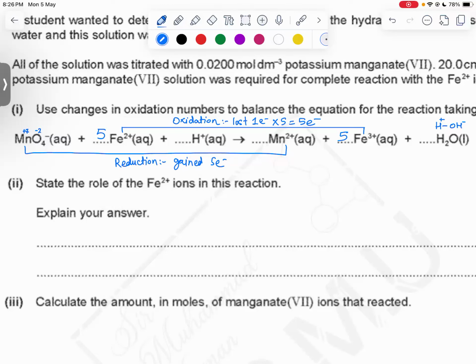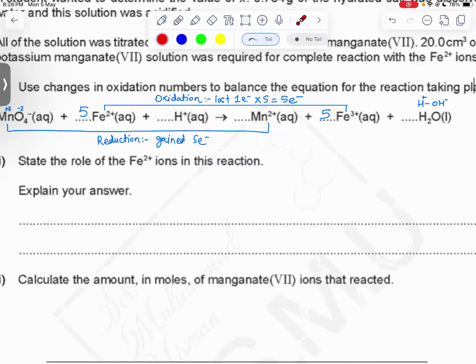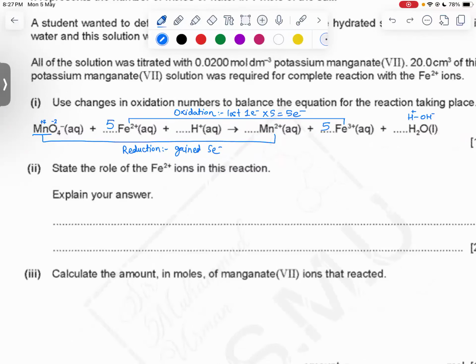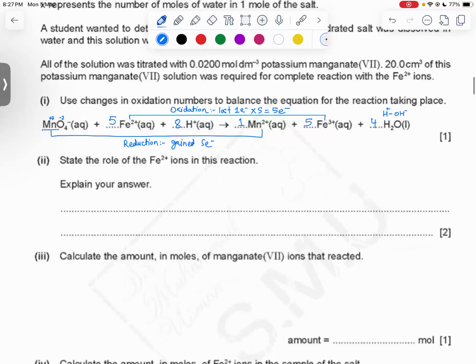And now, once the number of electrons lost and gained have become equal, just balance the number of atoms now. For example, MnO4 is ones, so this should be ones. Because O4 is 4 times, this should be 4 right here, so that oxygens can become 4 times. And now hydrogens, 8 hydrogens, so this must be 8 over here. All right, so this is how you balance this complete equation.